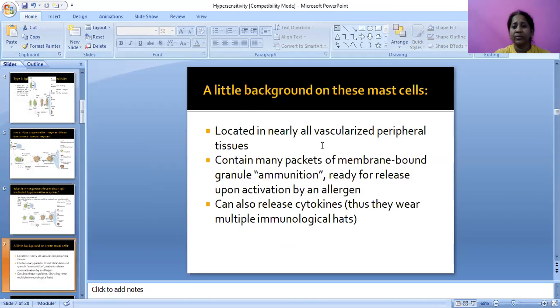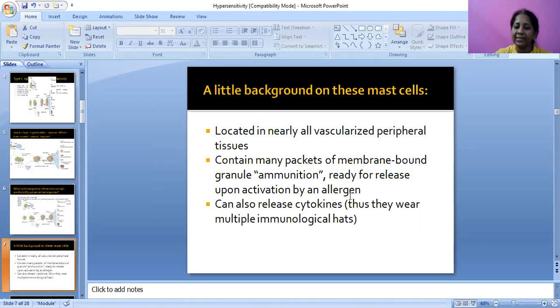What is the background of mast cells? Mast cells are located in nearly all vascularized peripheral tissues. They contain many packets of membrane-bound granules, ammunition ready for release upon activation by an allergen.